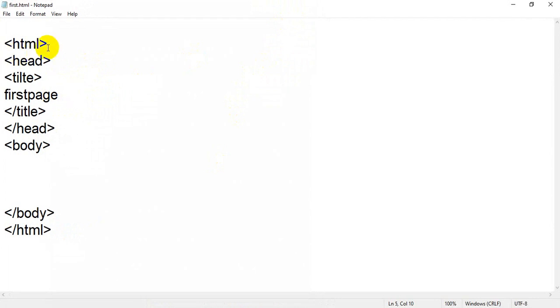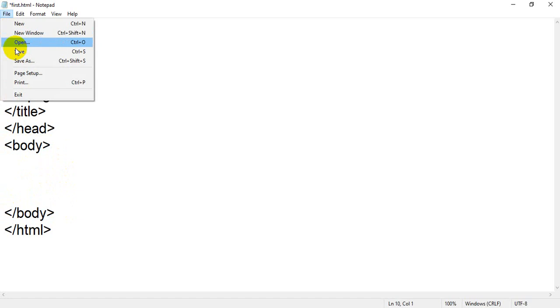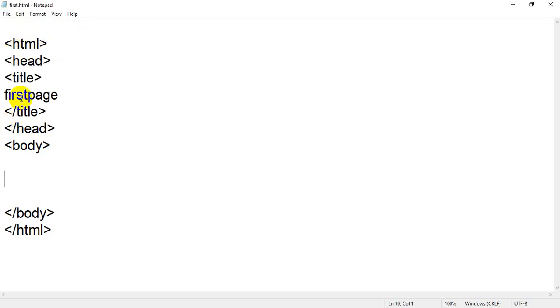Now you have written HTML, you have written title, something called first.html, then you have written the head tag. Now this is very important: opening and closing body. What is opening and closing body? You will notice that when you save, you have written n number of content, n number of words.